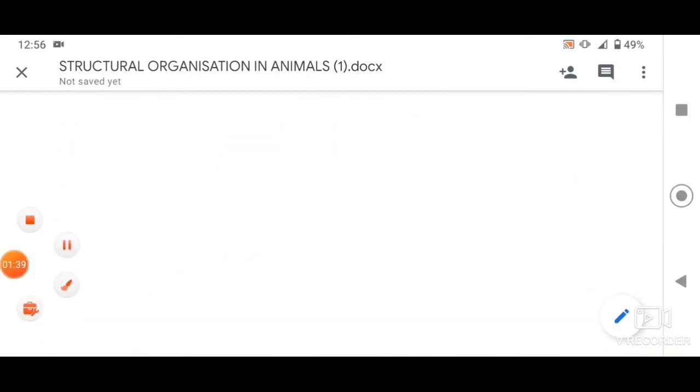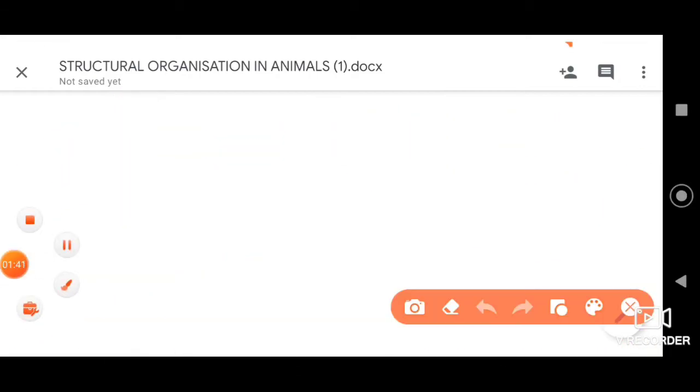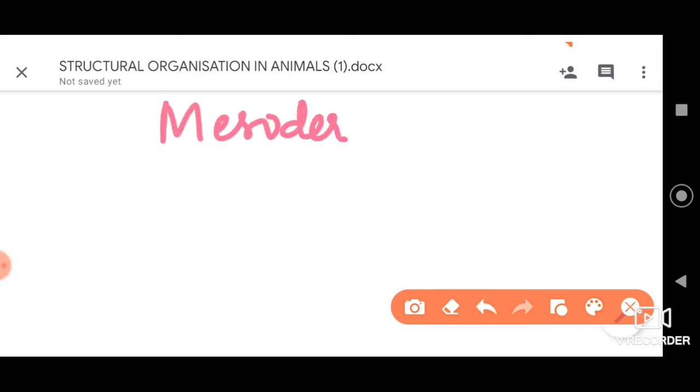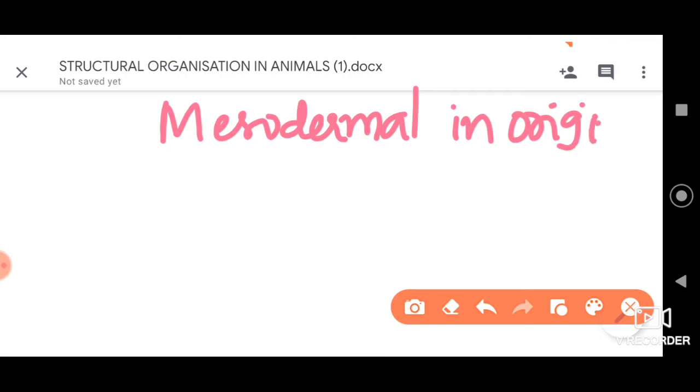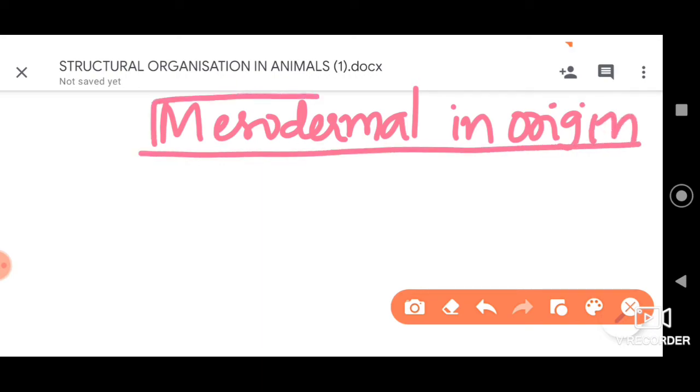Furthermore, dear students, the muscle tissue is mesodermal in origin. What do we mean by this? Already we know that mesoderm is the primary germ layer. From this middle primary germ layer, the muscle tissue is formed.